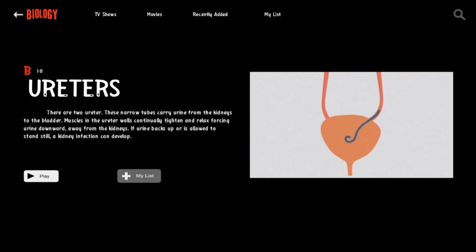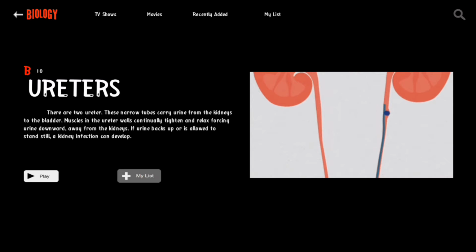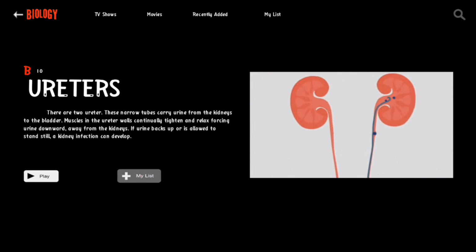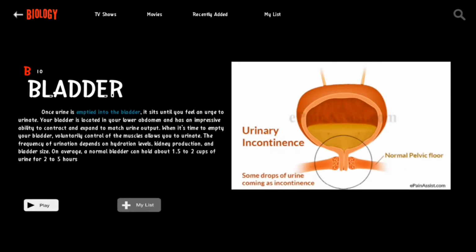The upper half of the ureter is located in the abdomen, and the lower half is located in the pelvic area. Bladder. Once urine is emptied into the bladder, it sits until you feel an urge to urinate. Your bladder is located in your lower abdomen and has an impressive ability to contract and expand to match urine output. When it's time to empty your bladder, voluntary control of the muscles allows you to urinate.